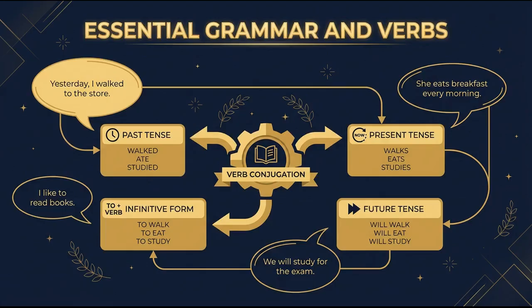Finally, hypothetical structures are crucial. A Type 2 hypothetical uses se plus the imperfect subjunctive, completed by the conditional. For instance, se avessi tempo, andrei al cinema. A Type 3 hypothetical uses se plus the pluperfect subjunctive, followed by the past conditional. For instance, se l'avessi saputo, non sarei venuto.